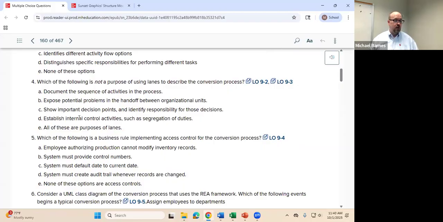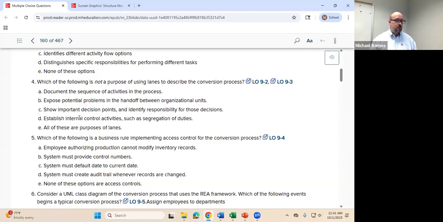Well, let's just go ahead and go through. Is it to document the sequence of activities in the process? Now, just a quick question. Do we need departments to document the sequence of activities? Technically, no, we don't need that. We don't need departmental alignment to document sequence. We can actually depict the sequence without departments. Departments provide clarity, but they do not provide sequential ordering. So I think A is our best answer there.